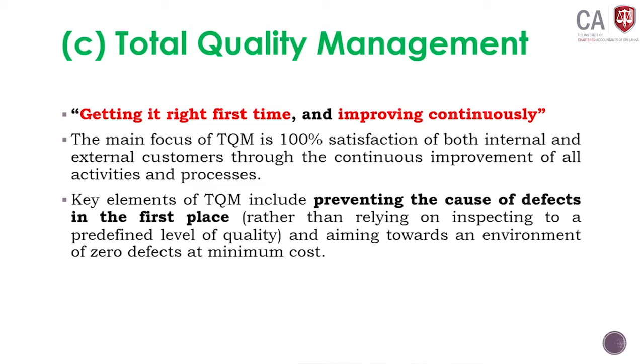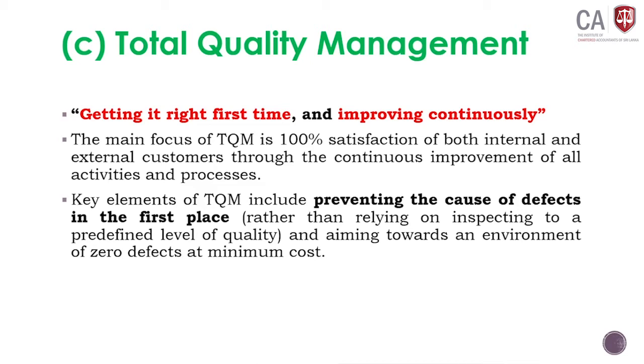In the production process also, we have to ensure that there is no deviation from the required quality. 100% efficiency will be maintained. If you maintain a 100% satisfaction level, there are no defective items. Zero defects. Zero defects implies that you are doing the right thing.